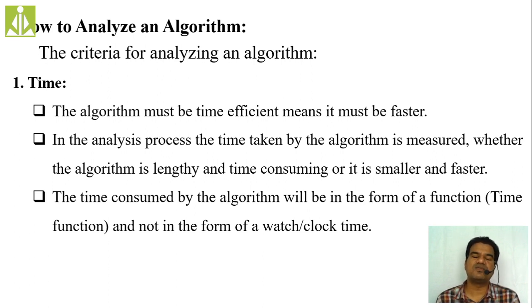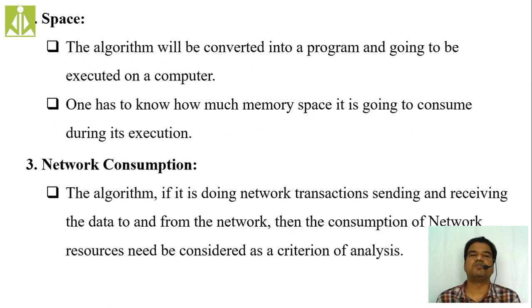So the first function we are going to get is the time function, and the second one is space. Generally, whenever we are writing an algorithm or program, it consumes a lot of the computer's memory. So based on the computer memory consumption also, we can check the performance of the algorithm. The algorithm will be converted into programs and executed on a computer.